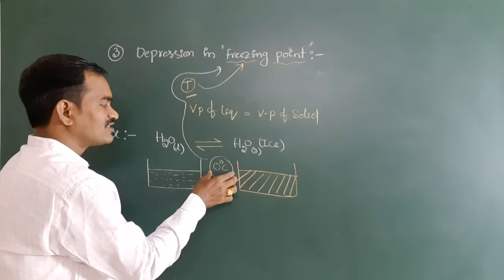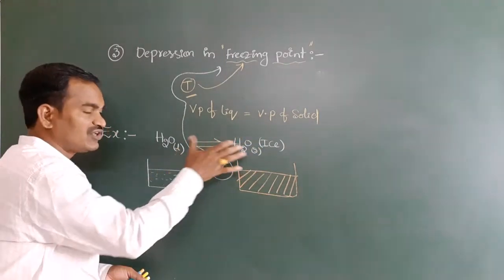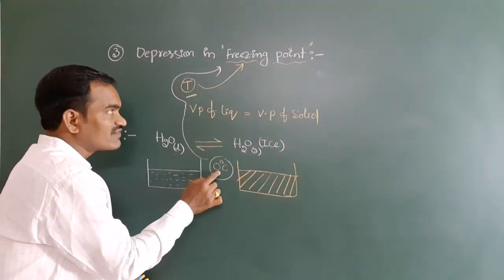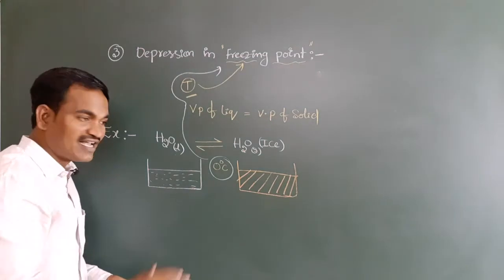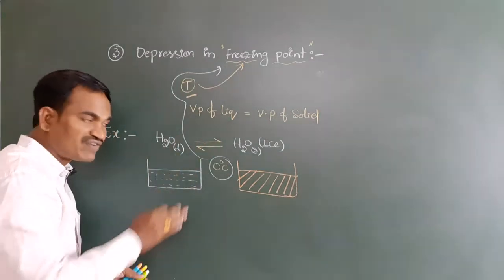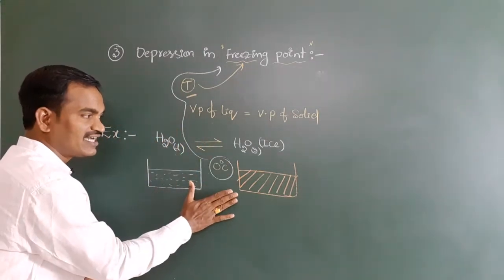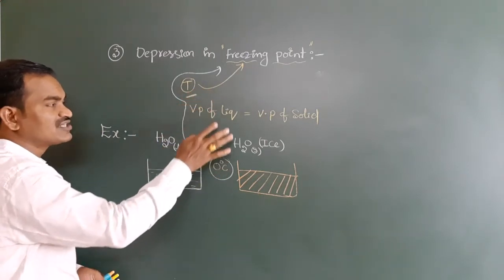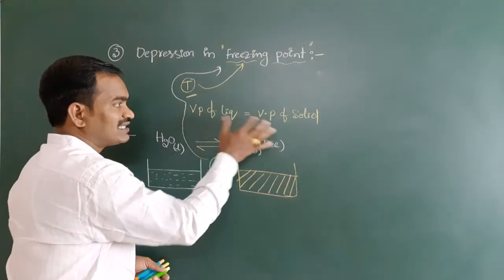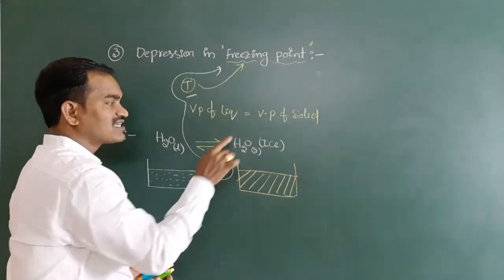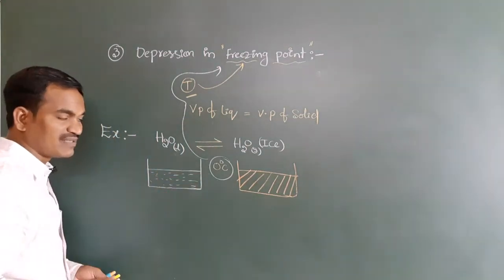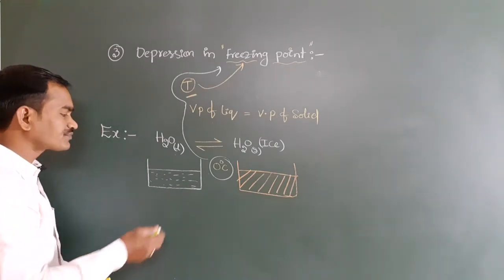The temperature at which two physical states reach equilibrium, at that state their vapor pressures are also equal. Then this temperature we can call the freezing point. Have you got it? Any doubt in this? Everyone should understand this point. Simply, the temperature at which the vapor pressure of liquid is equal to the vapor pressure of solid. This condition is possible when the physical states have reached equilibrium. I have taken this example. If you have any doubt in this, you can ask me in the comment section. I will give you a reply.